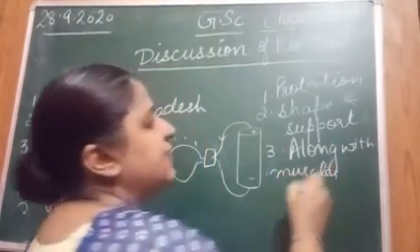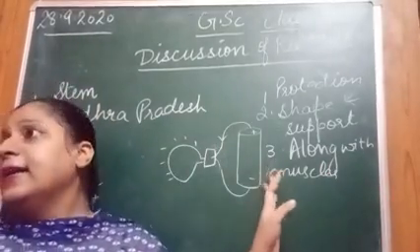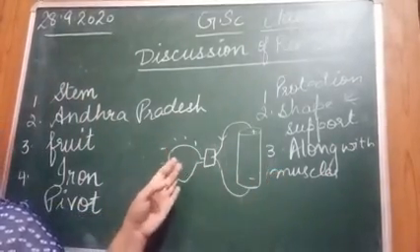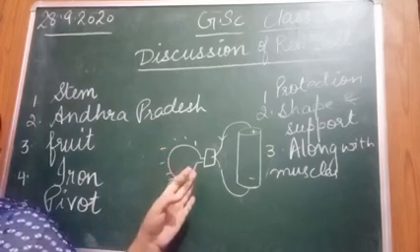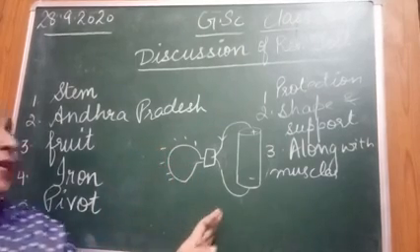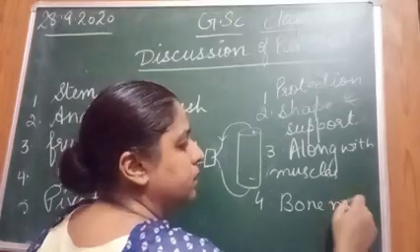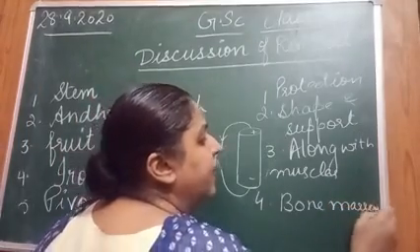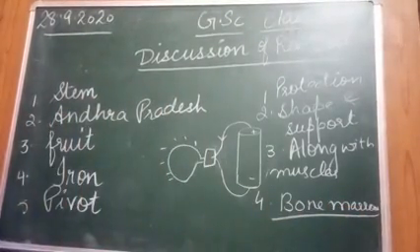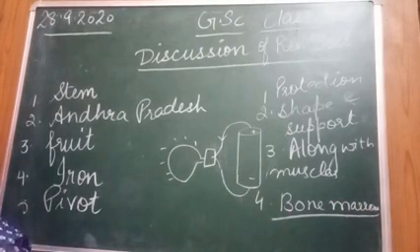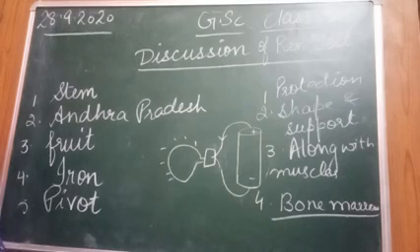With the help of muscles, bones help in movement. Now the fourth point is, these bones contain bone marrow. This bone marrow is present inside the bones and forms the blood cells, right? Is that clear to all? These were the functions of the skeletal system. Hope you all have written this.